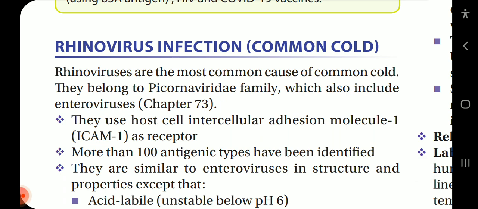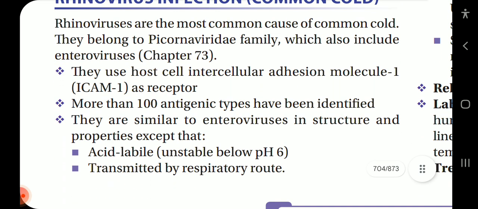Rhinovirus infection, common cold. Rhinoviruses are the most common cause of common cold. They belong to the Picornaviridae family, which also includes enteroviruses. They use host cell intracellular adhesion molecule 1, ICAM-1, as the receptor. More than 100 antigenic types have been identified. They are similar to enteroviruses in structure and properties except that they are acid labile, unstable below pH 6, and transmitted by